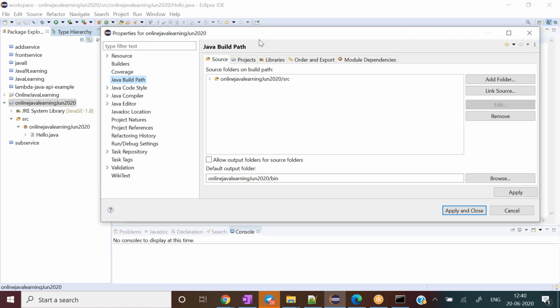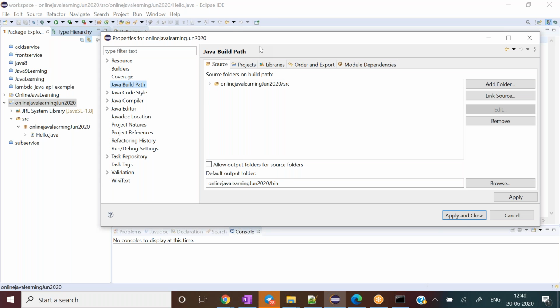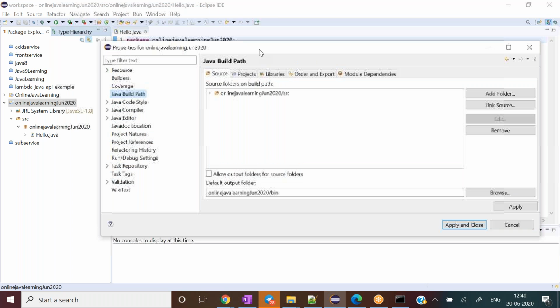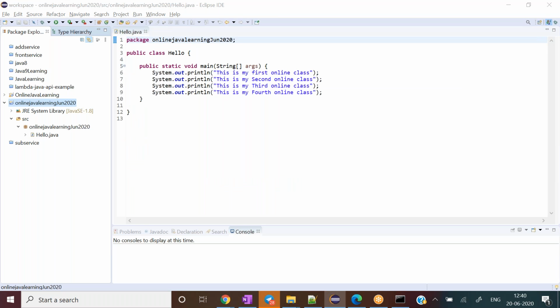You can refer to this video later if you forget it. What I have done is right-click and go to Properties, and the shortcut for this is Alt+Enter. If I come here and press Alt+Enter, it will show the same thing again, right?